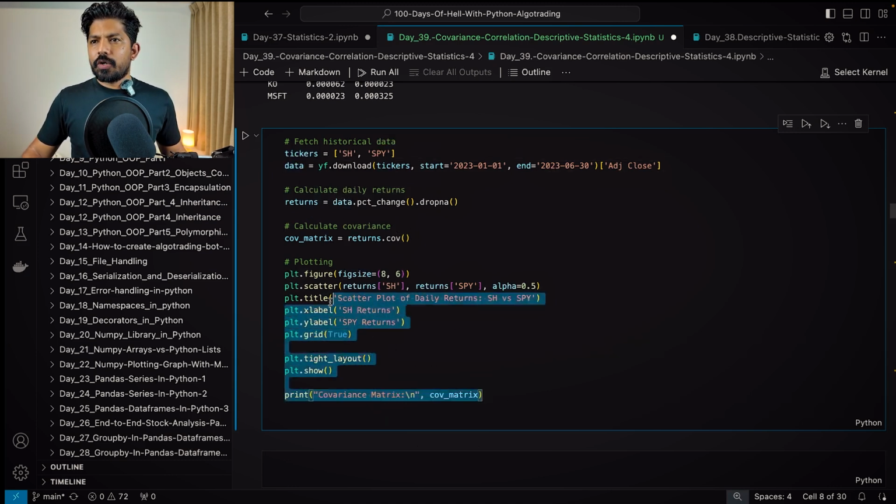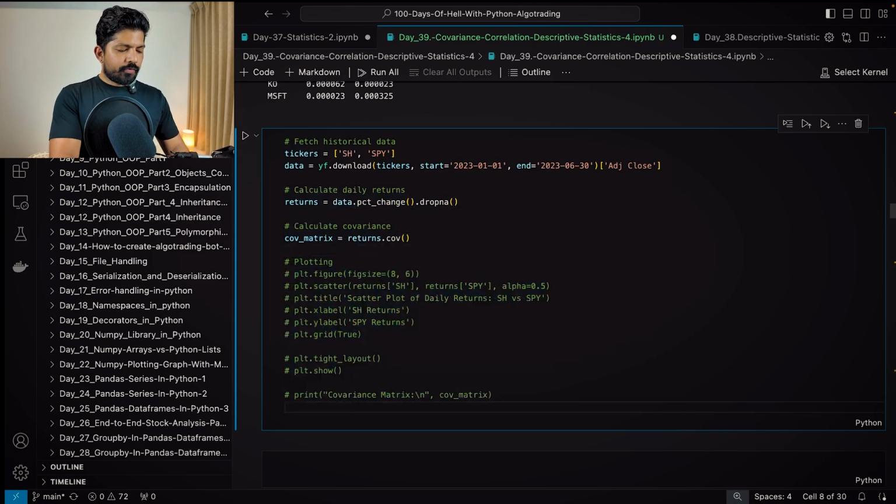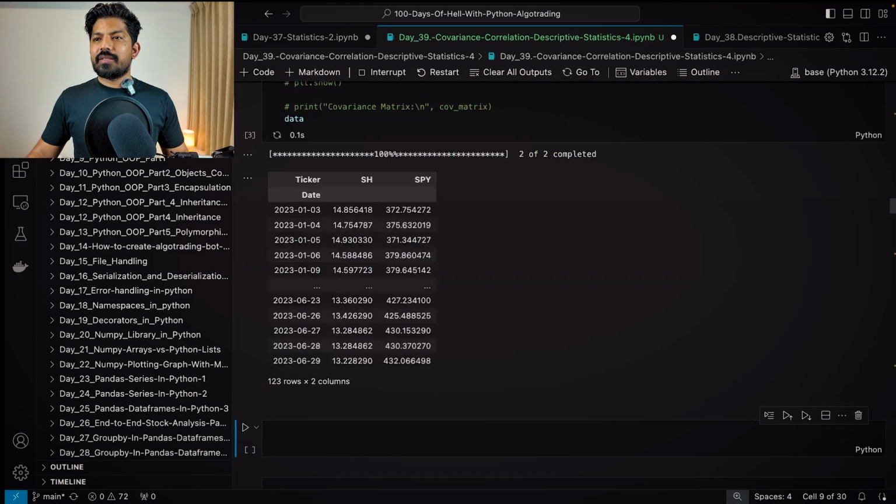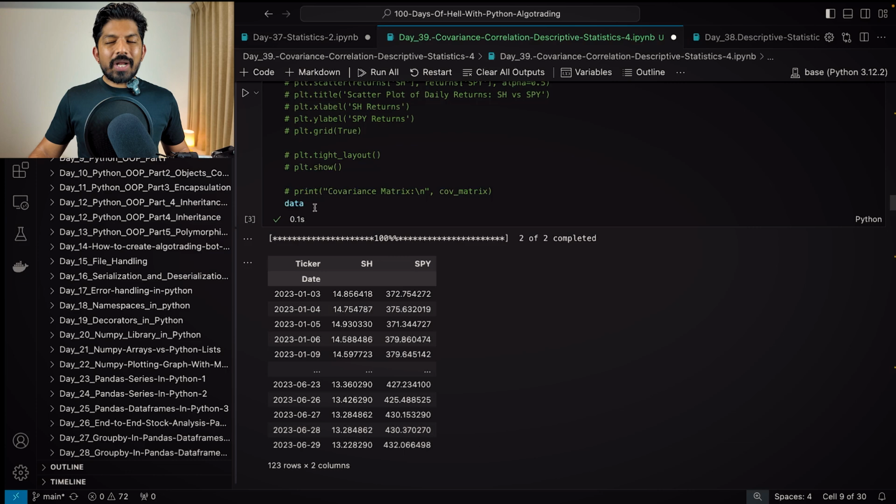For now, I'll just comment all these, and then here I'll print the data. First, it says YF is not defined. Okay, now let me again run this, and you can see that we have SH SPY data. So what I'll do here, I'll just multiply this data.